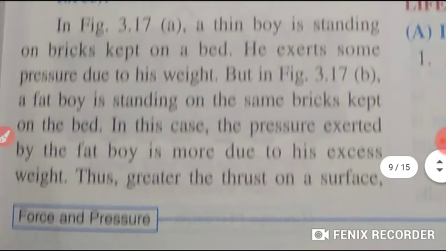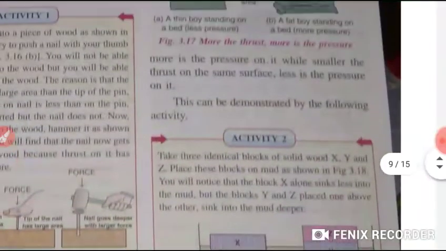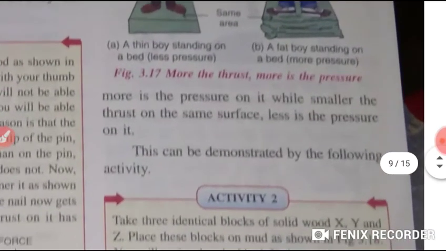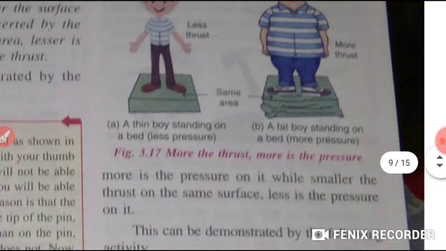Now listen to what we are seeing. In figure 3.17a, students, a thin boy is standing on the bricks kept on the bed, right? Okay, he exerts some pressure due to his weight. But in figure 3.17b, a fat boy is standing on the same bricks kept on the bed. In this case, students, the pressure exerted by the fat boy is more due to his excess weight, right? Thus the greater the thrust on a surface, the more is the pressure on it, while the smaller the thrust on the same surface, the less is the pressure.